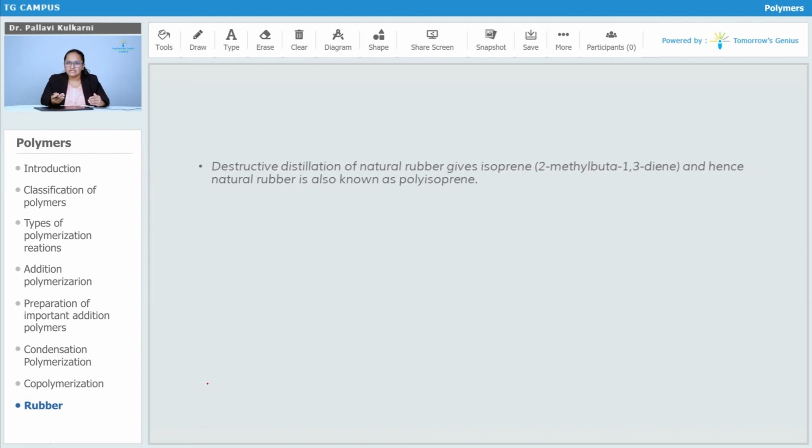The further processing on naturally derived rubber, which is nothing but the latex, is destructive distillation. This destructive distillation gives you isoprene, that is 2-methyl-buta-1,3-diene, which on polymerization gives the natural rubber. Therefore, natural rubber is also called polyisoprene.